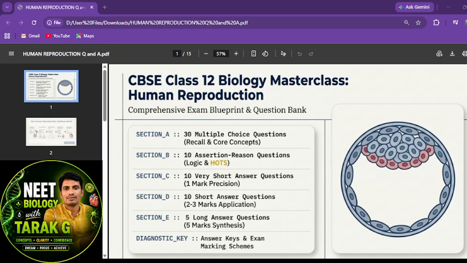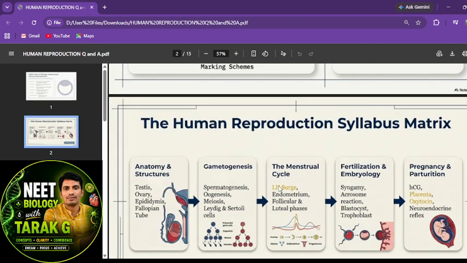Today's session I'm going to start with human reproduction, which is in 12th biology and carries more weightage in NEET as well as NCERT also. In this session I'm going to discuss 10 MCQs which are often asked in NEET, right? Before that I'll give the concept.